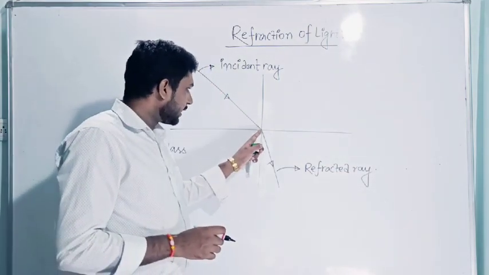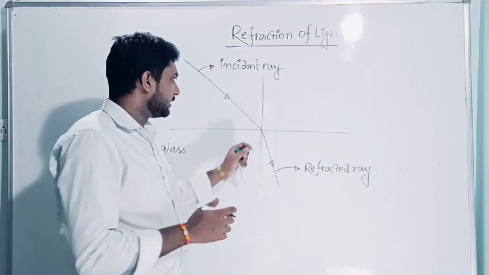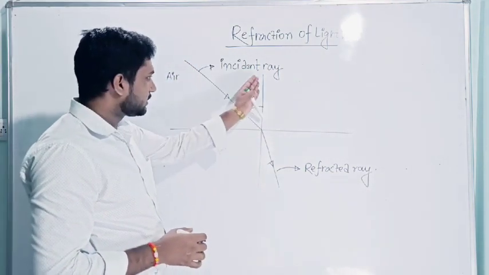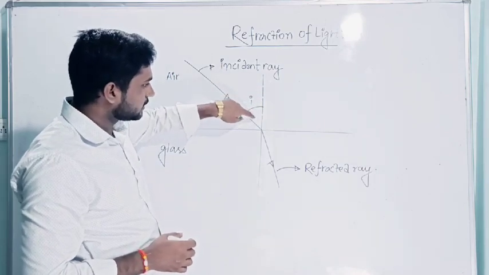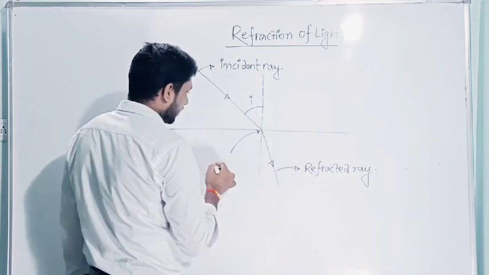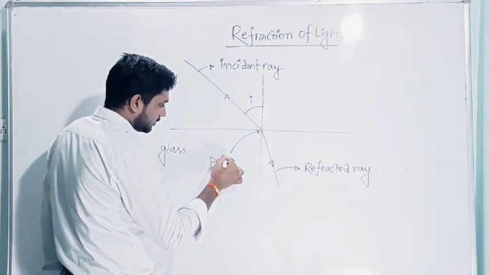Now, this is the angle of incidence. The normal is the line at the interface at the point of incidence. This point is known as the point of incidence.